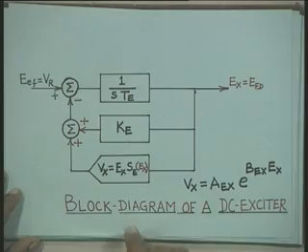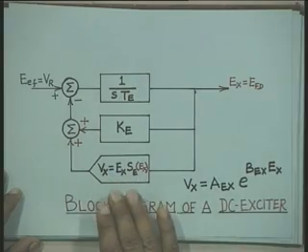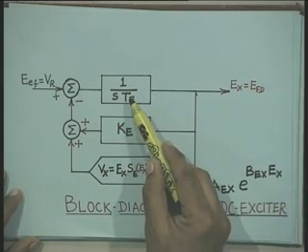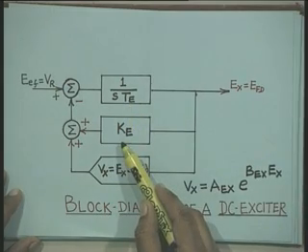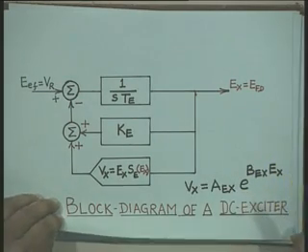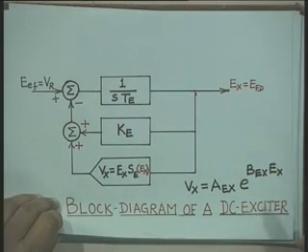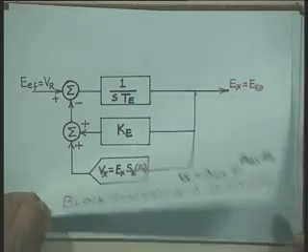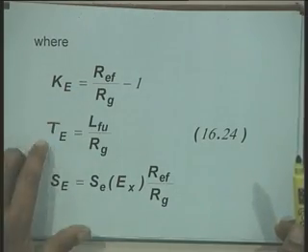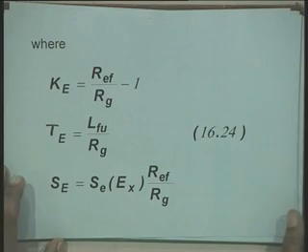See this model, this was the model developed for the separately excited DC exciter. Therefore, the Ke which was defined is now modified for a self excited DC exciter, and the value of Ke comes out to be Ref by Rg minus 1, and other definitions are the same.